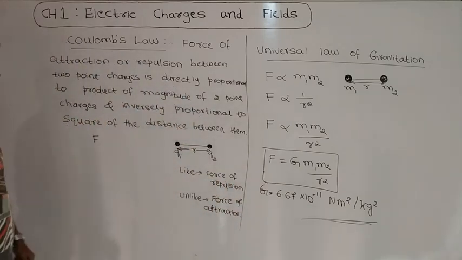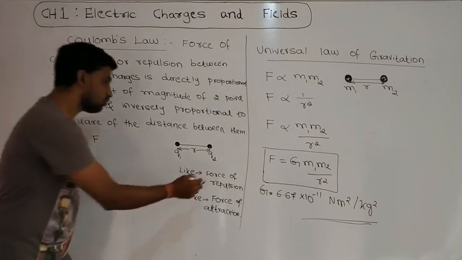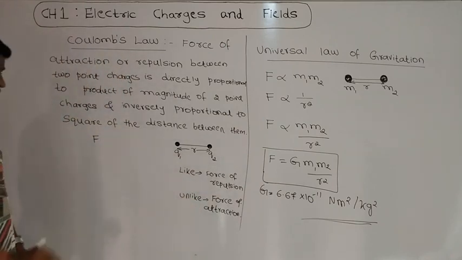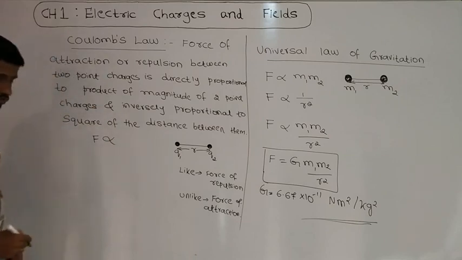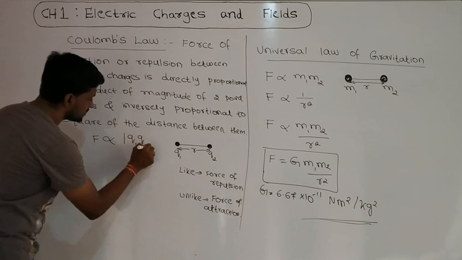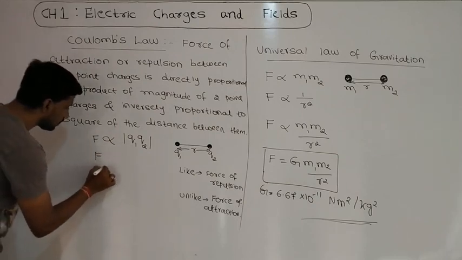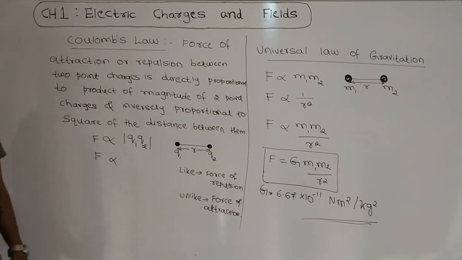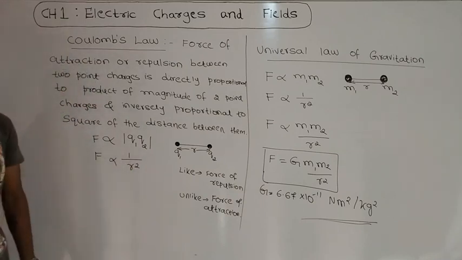For like charges, the force of repulsion is directly proportional to the product of the magnitudes of the two point charges, that means Q1 into Q2, and we should take the magnitude of that product. This force of repulsion or attraction is also inversely proportional to the square of the distance between them.